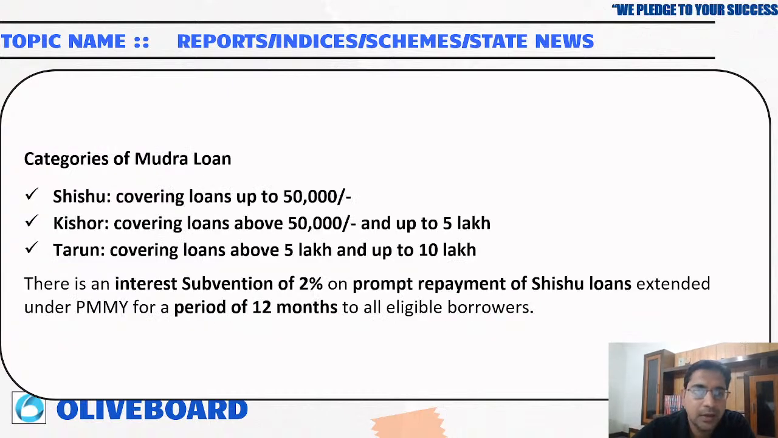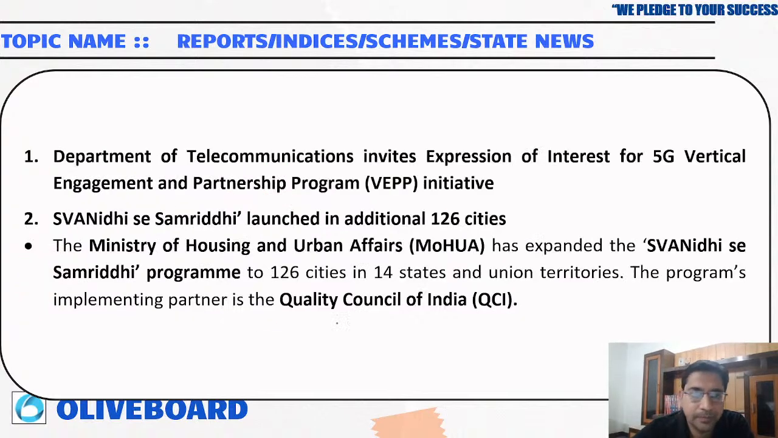Okay. Now, Mudra loan. Under Mudra loan, you should know that there are 3 categories: Shishu, Kishore and Tarun. Under Shishu, up to 50,000. Kishore, 50,000 to 5 lakh. Then Tarun, 5 lakh up to 10 lakh. There is an interest subvention of 2% on prompt payment of the Shishu loan extended under PMMY, PM Mudra Yojana, for a period of 12 months to the eligible borrowers.